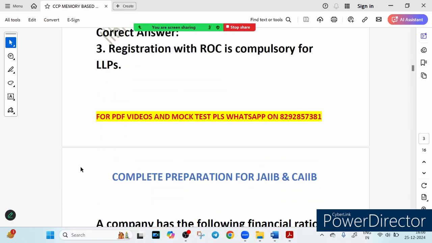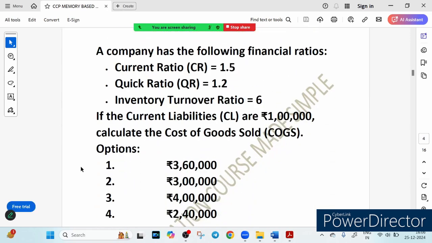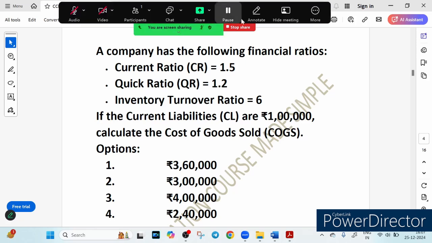Now let's see the next question. A company has the following financial ratio. So this is a good question based on the numerical part which has been asked in the examination. So you have been provided the financial ratios: current ratio is given 1.5, quick ratio is given 1.2, inventory turnover ratio is given 6, current liability is given 1 lakh. You have to find the COGS. What is COGS? Cost of goods sold. So now let's first calculate step by step.